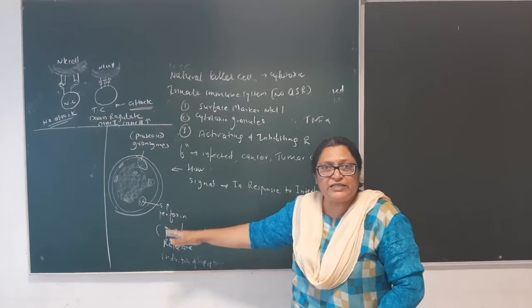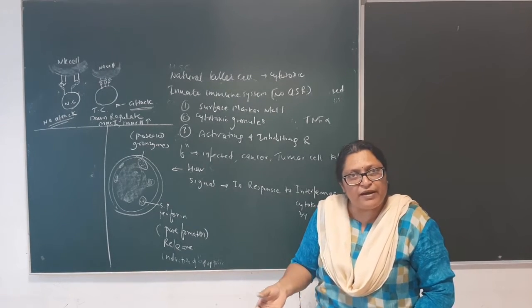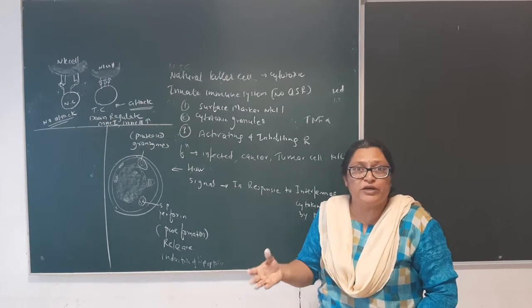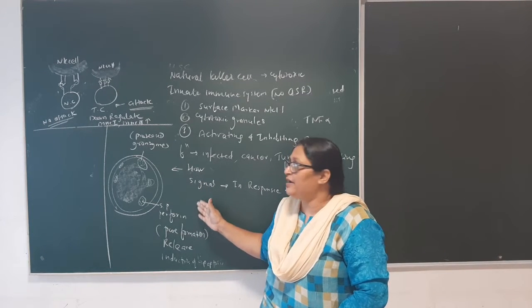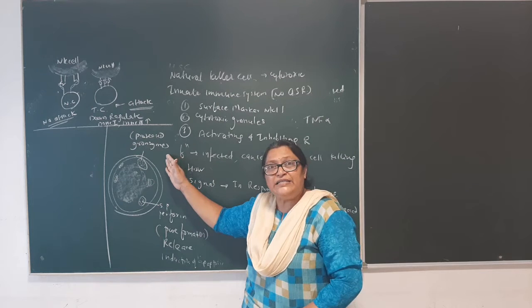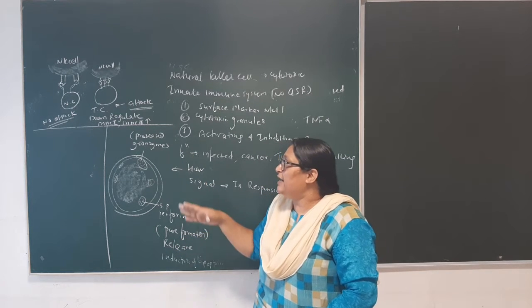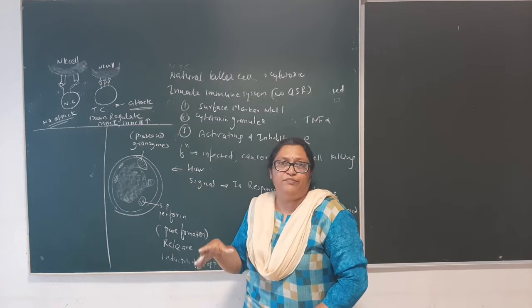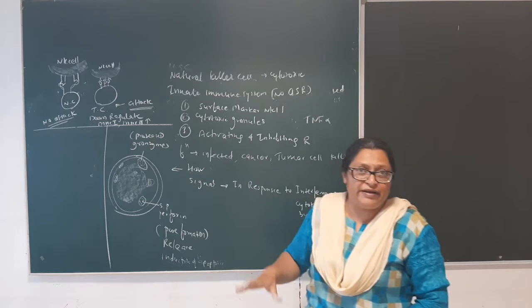What is the function of the natural killer cell? Killing cells. The cell may be infected by a virus, bacteria, or it may be a tumor cell. While killing, it must digest the proteins present in the infected cell, digest any biomolecules present in the virus and bacteria, and inactivate them.